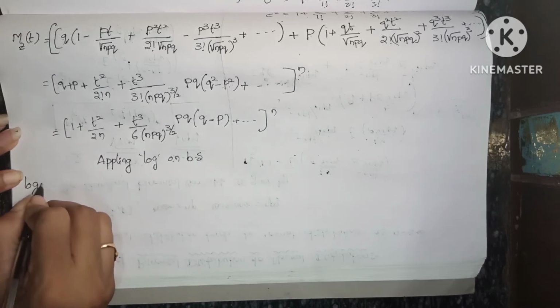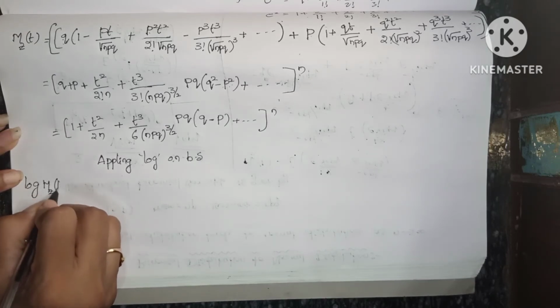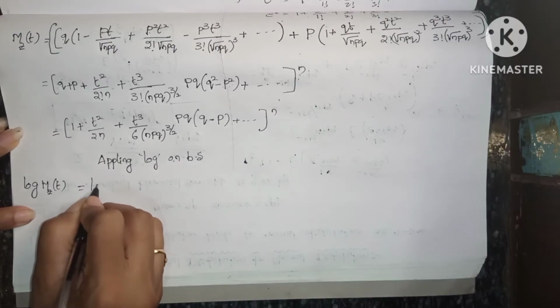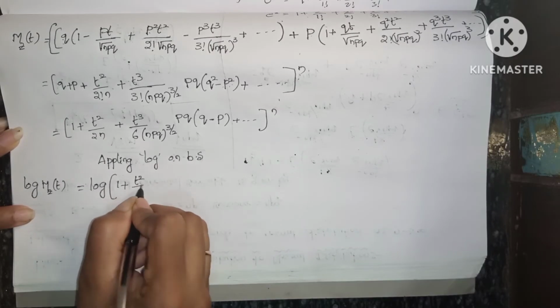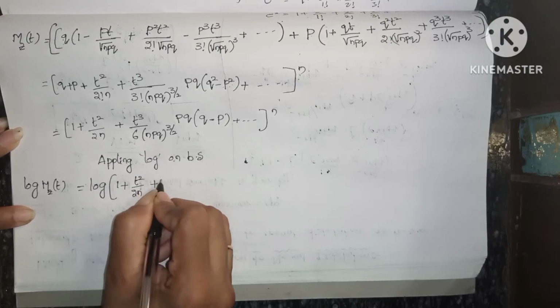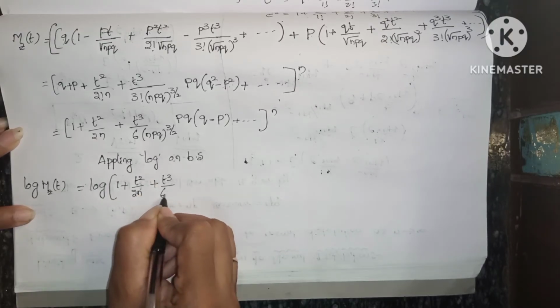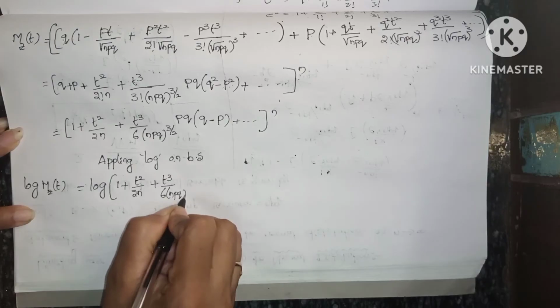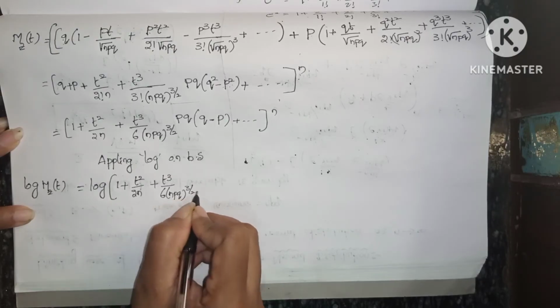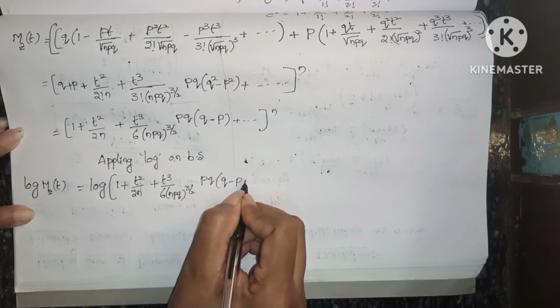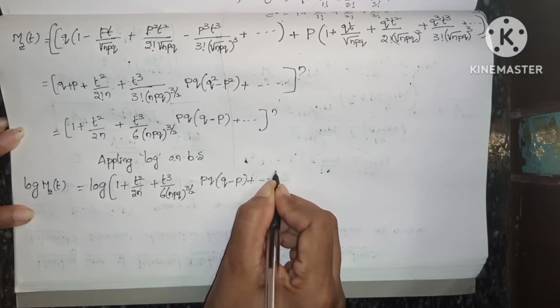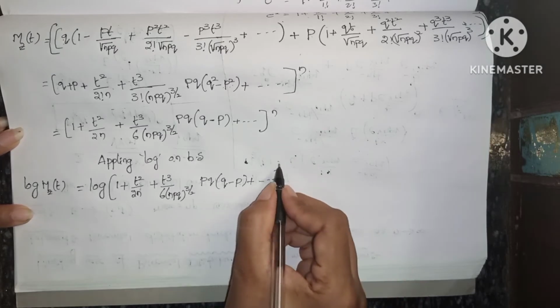Log mz of t equals log of 1 plus t square by 2n plus t cube by 6 into npq, into whole power 3 by 2, pq into q minus p plus and so on, whole power n.